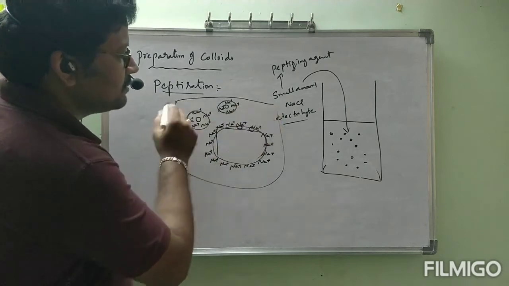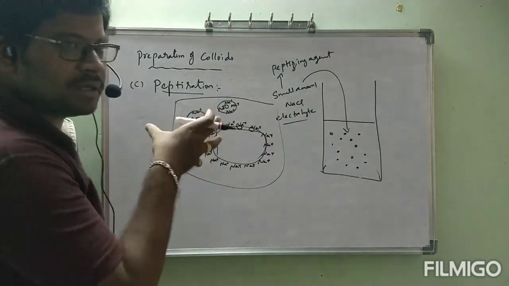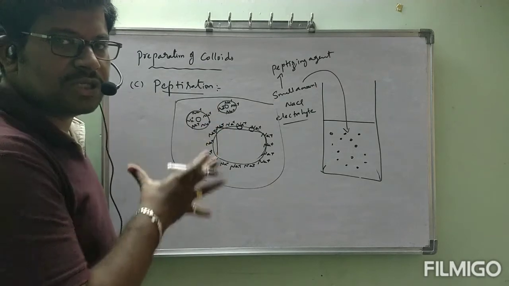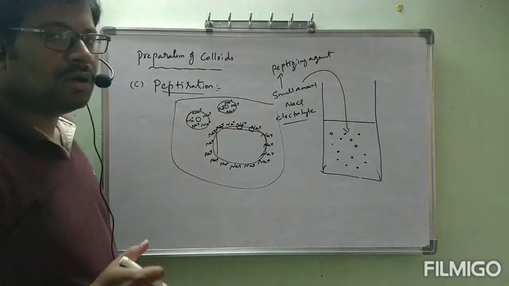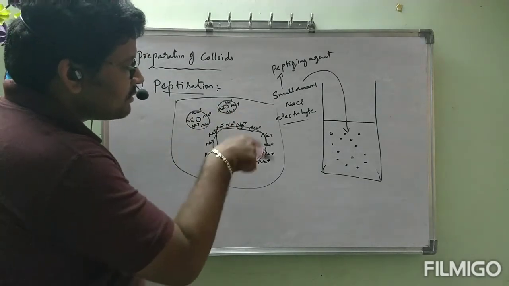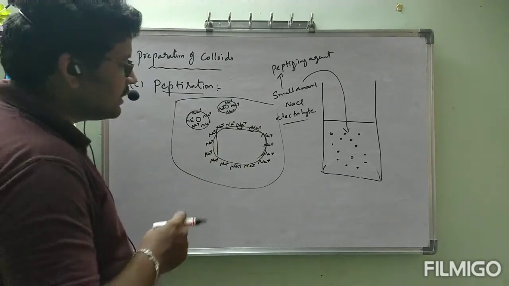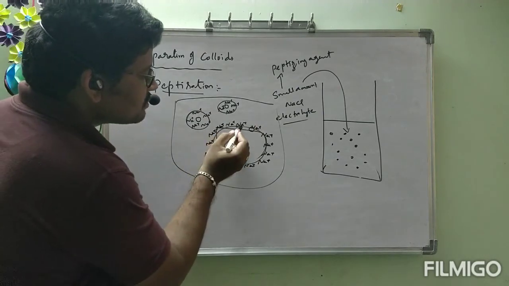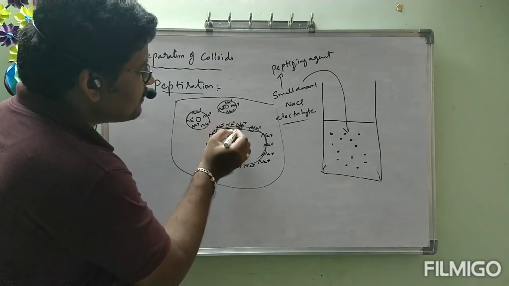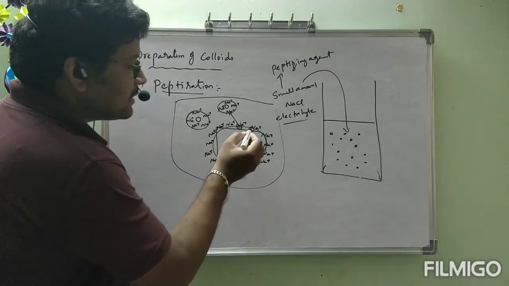Here liquid is there. Zoom in on this one. This is the precipitate which is surrounded by Na plus ions. Then from this surface, a small particle surrounded by Na plus will come out.